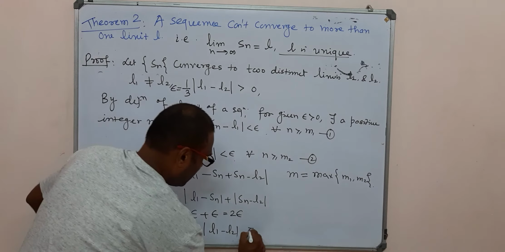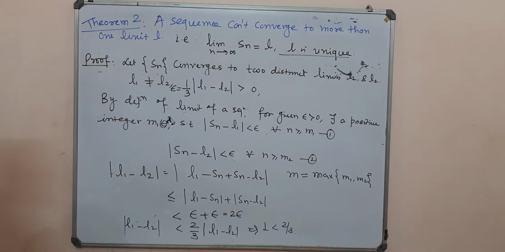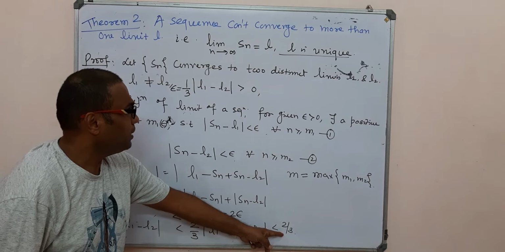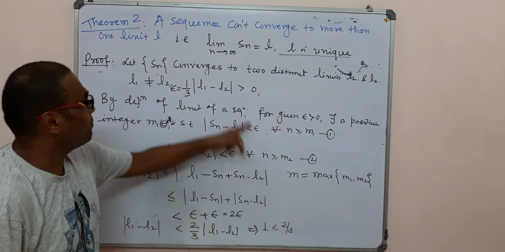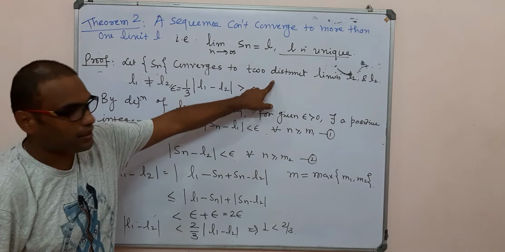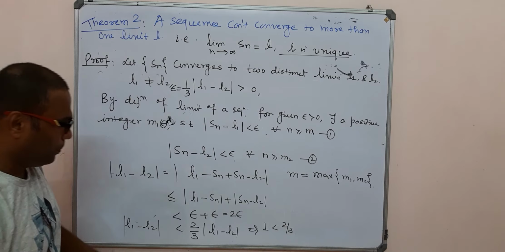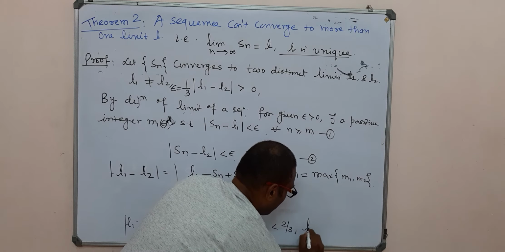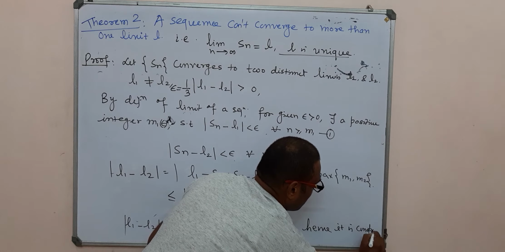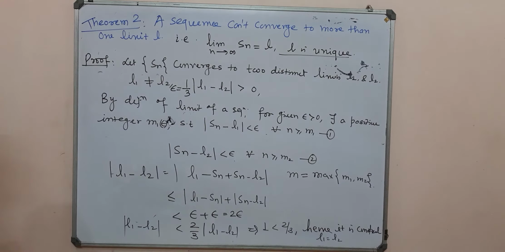So you observe that 1 is less than 2 by 3, which is impossible. That means our assumption that it converges to two distinct limits contradicts, hence L1 is exactly equal to L2. Therefore the sequence converges to a unique limit.